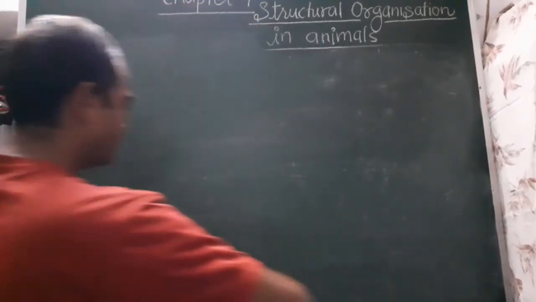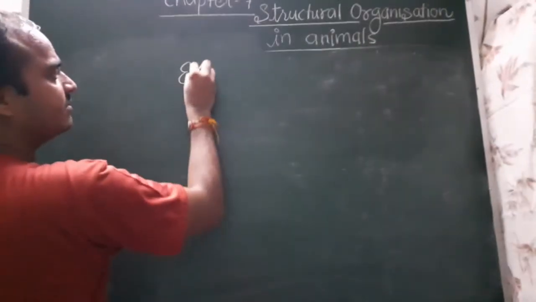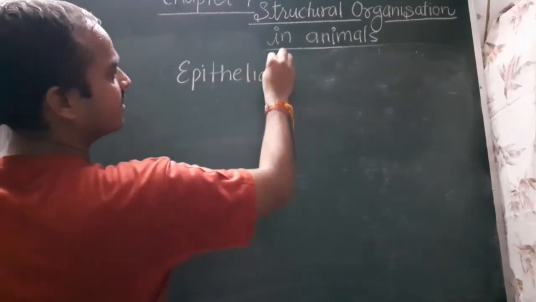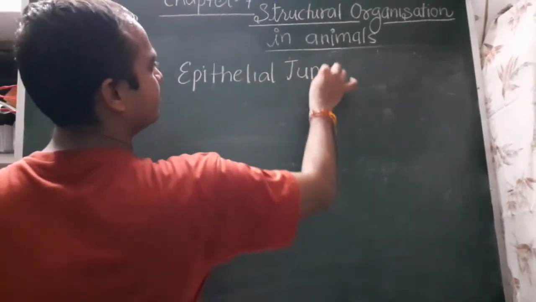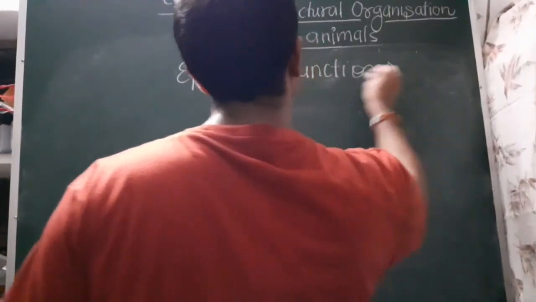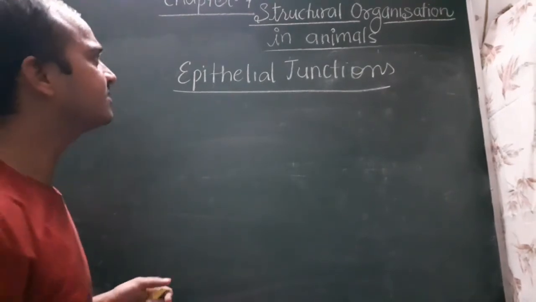The one more thing we have to know is epithelial junctions. What are they?